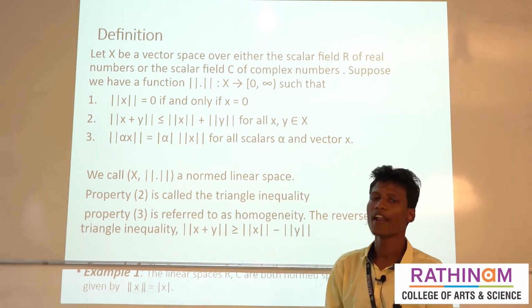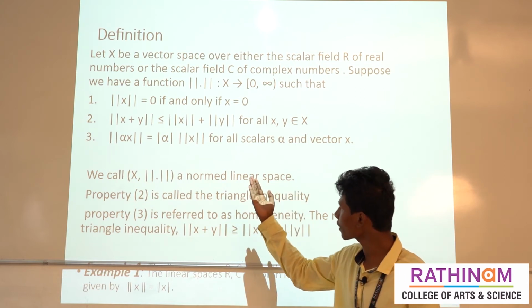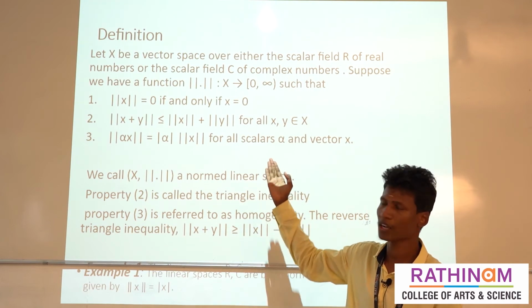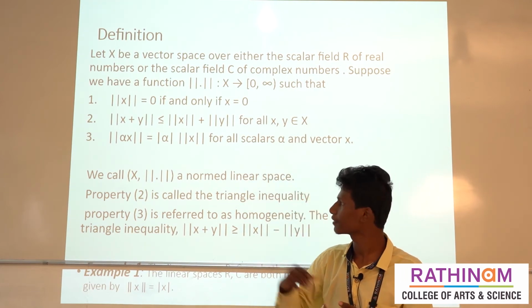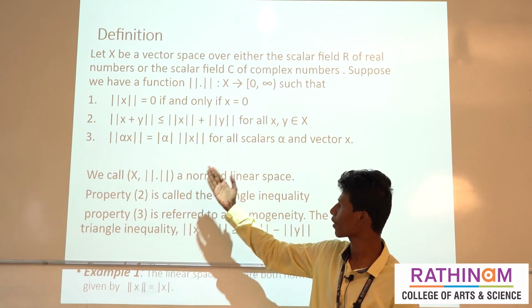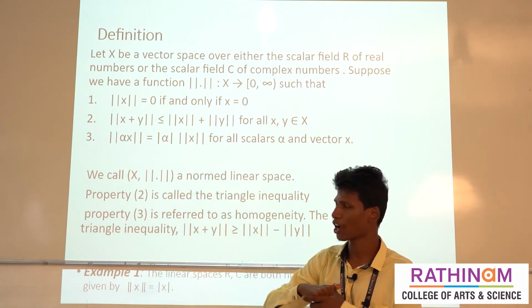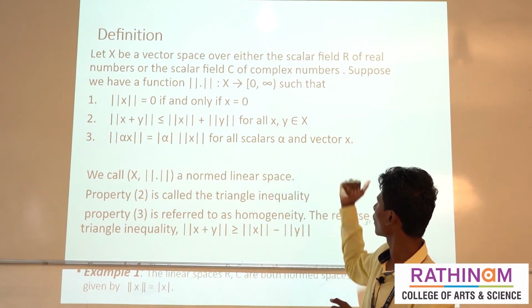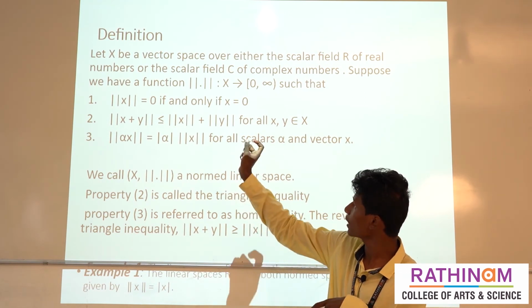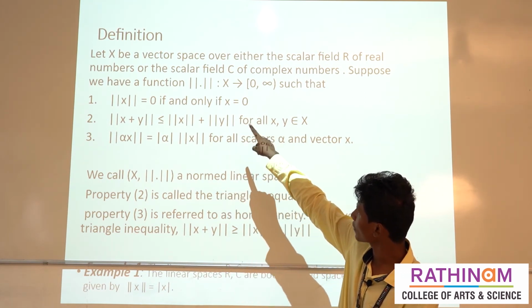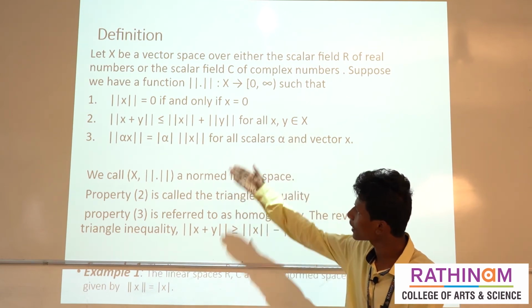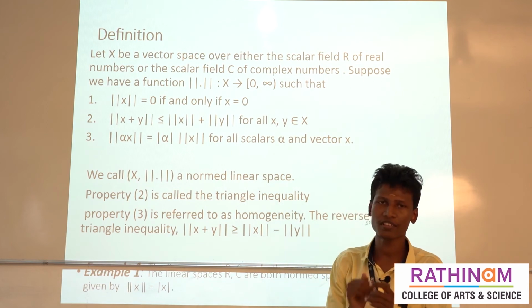The second condition is norm of x plus y is less than or equal to norm x plus norm y for all x, y belonging to X. The third condition is norm of alpha x equals modulus of alpha times norm x, for all scalars alpha and vectors x. So if a function from the vector space X to [0, infinity) satisfies these 3 conditions, it is called a normed space.